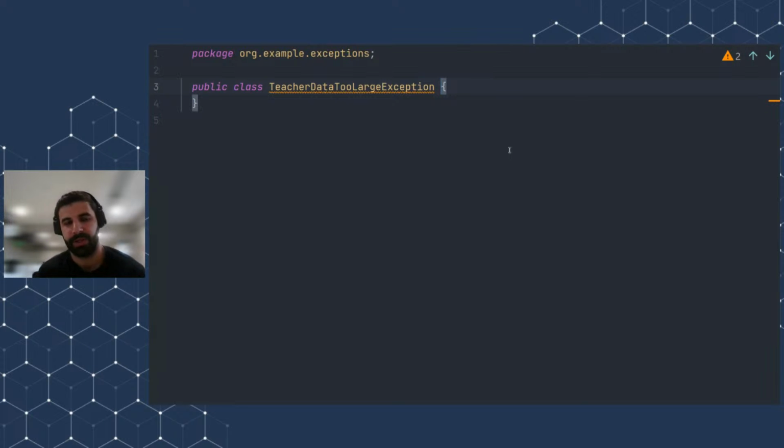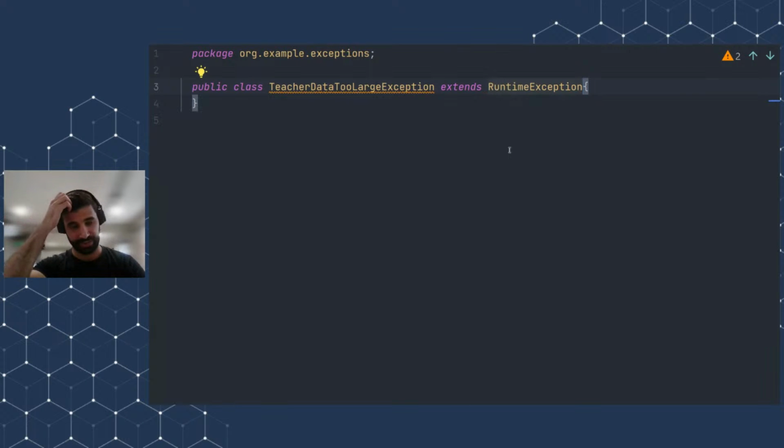Well, logically, this exception is unrecoverable, because if, for example, the teacher wants to have 1,000 students, he can't, because our system does not allow it, because we have a low memory database. And this is more likely a system error rather than a user one, right? So the user cannot do anything to recover from this problem. We as the developers have to explicitly fix this problem by, for example, increasing the database size, or maybe printing some logs for the user that our database can only hold like 3 students, no more. So in this case, this is a runtime exception.